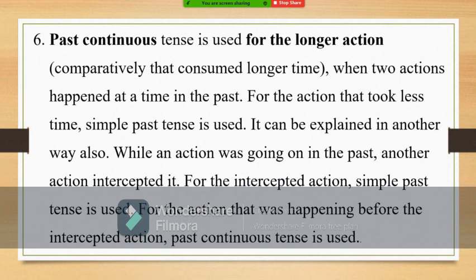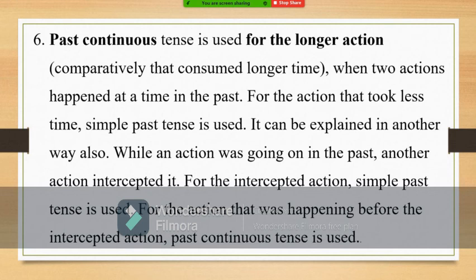The first one is: two actions happened in the past at a particular point of time. The action that took more time should be expressed in past continuous tense, and the action that took less time should be expressed in simple past tense. That is one way of defining the usage of past continuous.